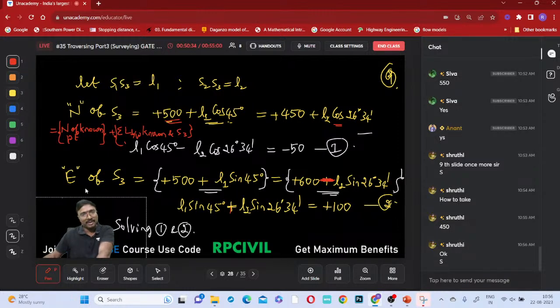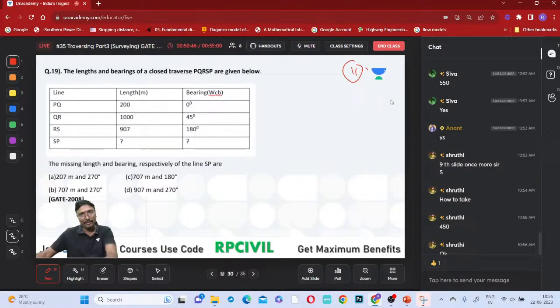Similarly, easting of any point is equal to easting of the known point plus the sum of the departures between these two points. Like that you have to take it. Clear everyone?